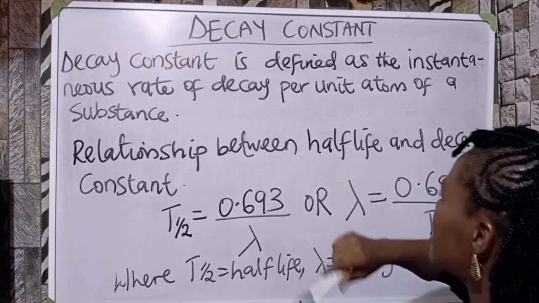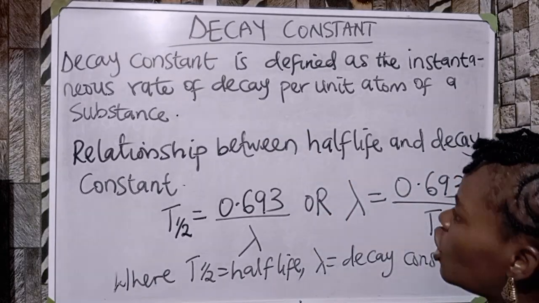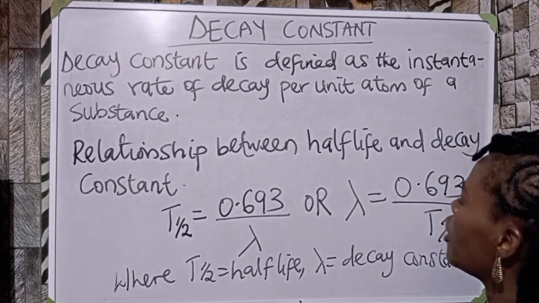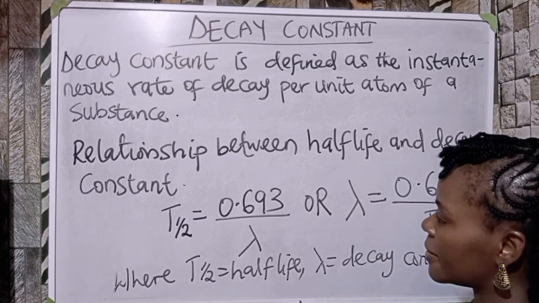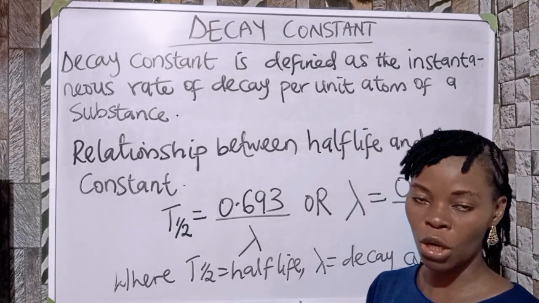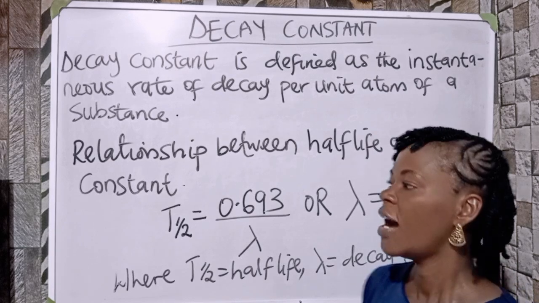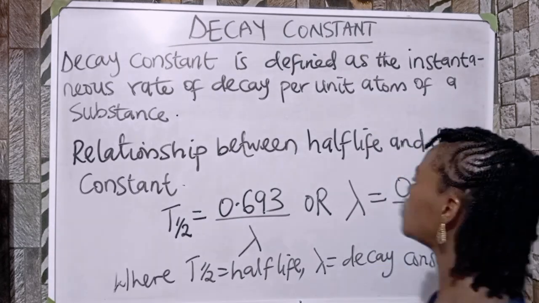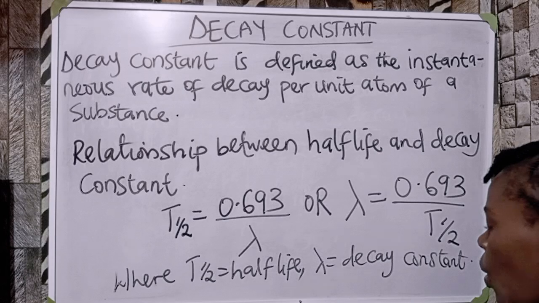Decay constant is defined as the instantaneous rate of decay per unit atom of a substance. The rate at which this atom decays is what we call what? Decay constant.